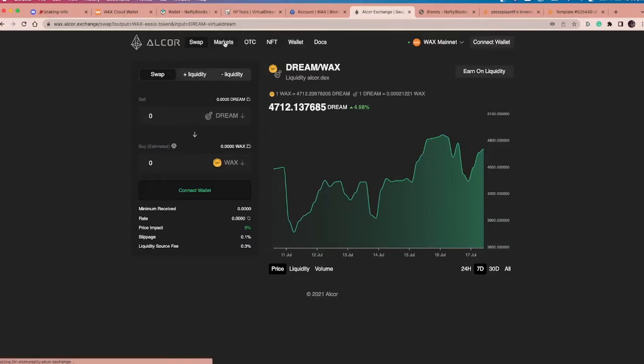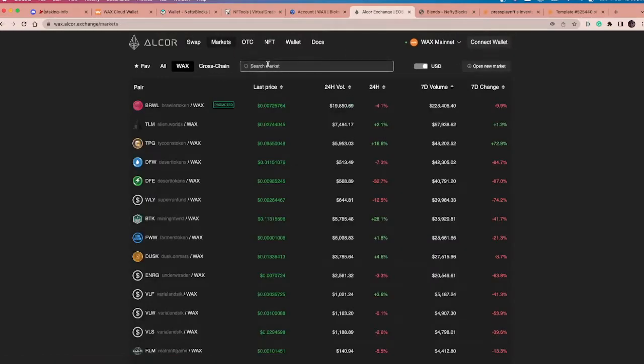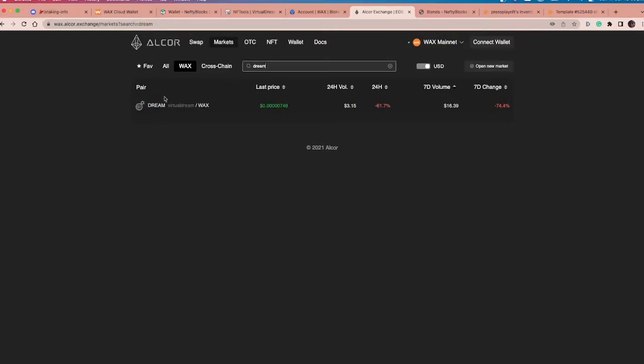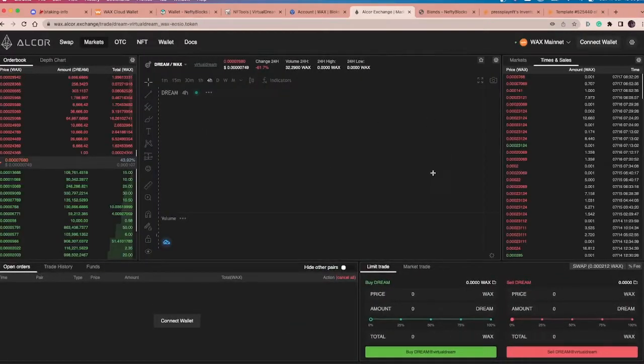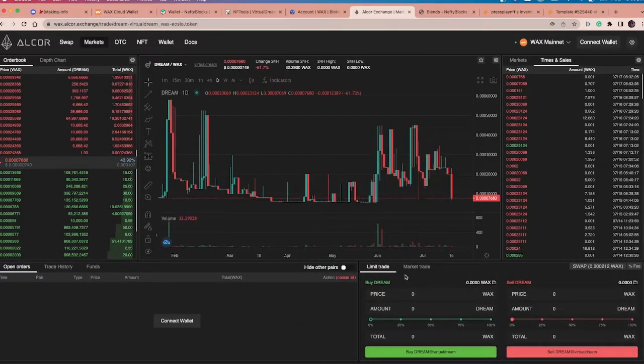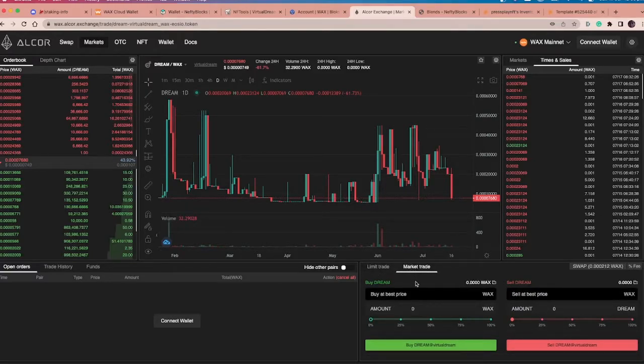But if we do come into the market and want to have a look at how we can get the best deal, then we can have a look at two different things here. We can have a market trade, and this will buy or sell at the best price. So based on what people are offering or asking for, it'll match that. You can just put in X amount of wax, like give me 10 wax at the best price at the moment that somebody is prepared to sell it for. And that will do that.